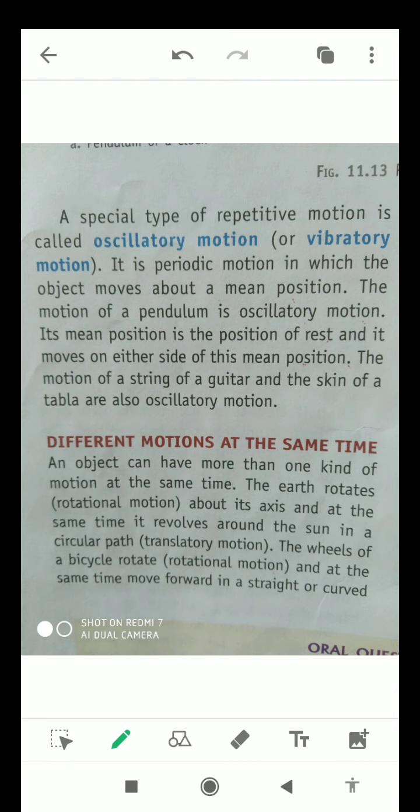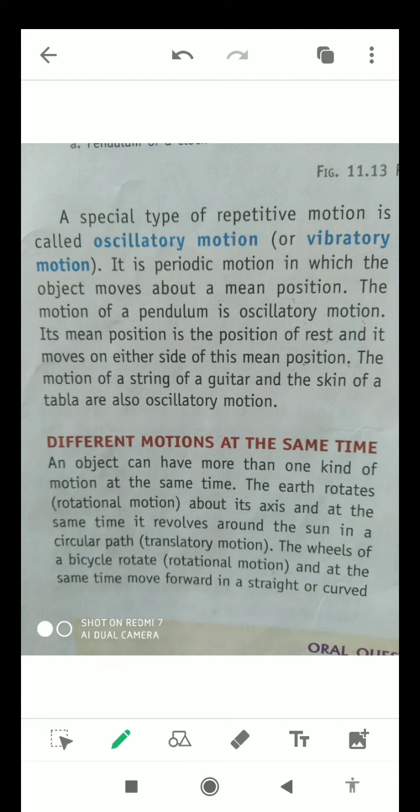Its mean position is the position of rest, and it moves on either side of this mean position, either left side or right side, like the pendulum moves in a clock. The motion of a string of a guitar and the skin of a tabla are also oscillatory motion.